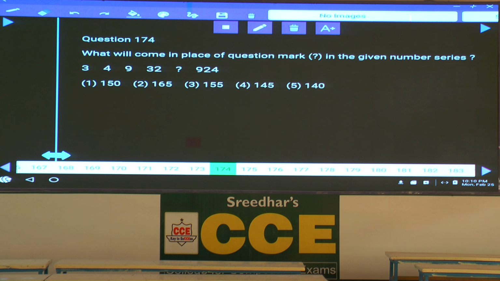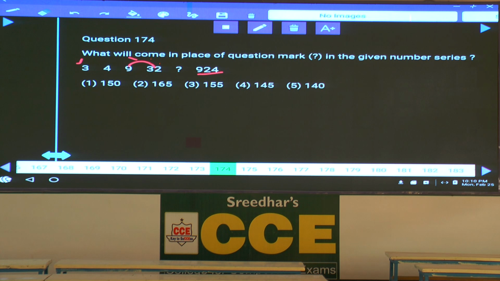3 and 4. Now, starting with 3, ending with 924, as the numbers are increasing at a very fast rate, hence it must be under product or combination. 3 and 4 cannot be related in the product, hence it is combination. In the case of combination, we need to check that the highest pair is not possible because there is a blank. The next highest pair will be 9 and 30. How can you express this one?